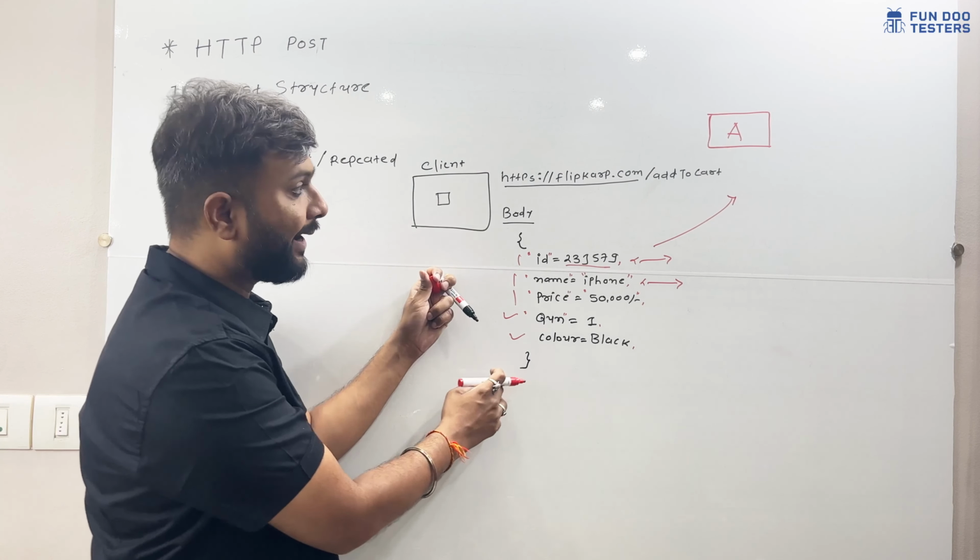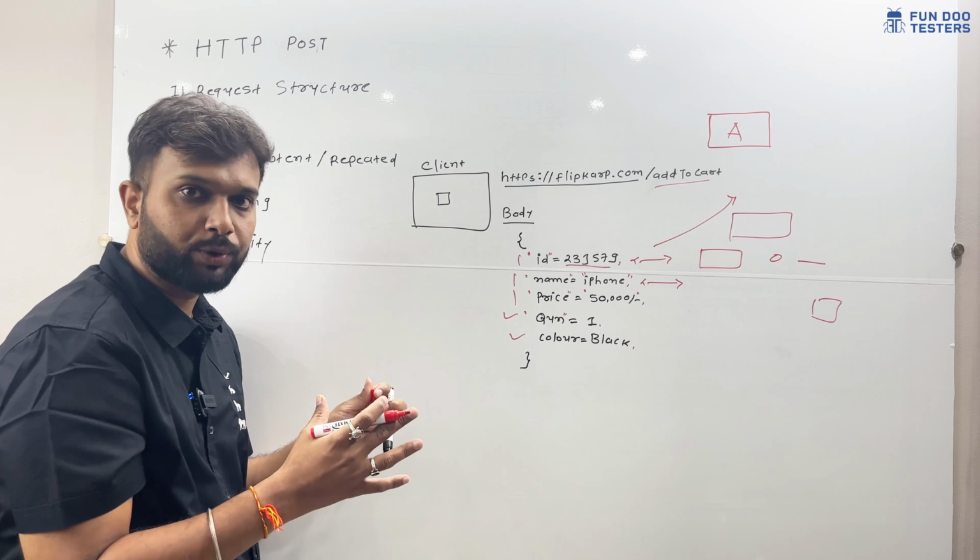So this is how POST API will work. We are sending some data and the server will process the data. And whenever we keep adding products, so after adding an iPhone, let's say we are going to add jeans, then Levi's jeans or any other jeans information will be there. And in the cart we can see multiple product quantities are increasing. Similar way we can add multiple products to the cart. So this is how POST API works.